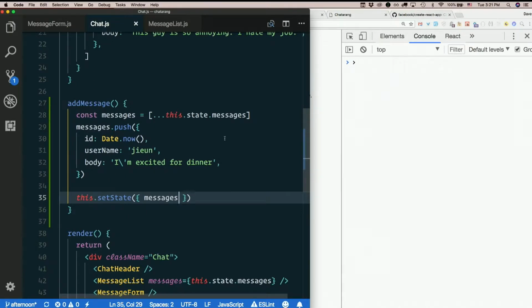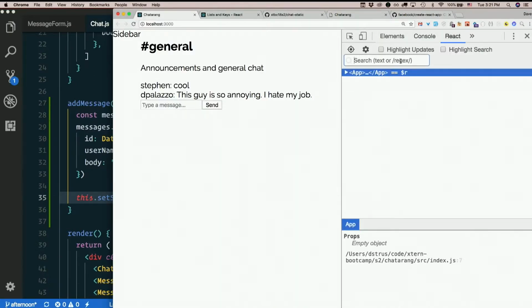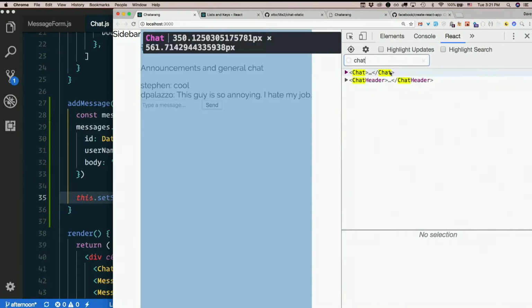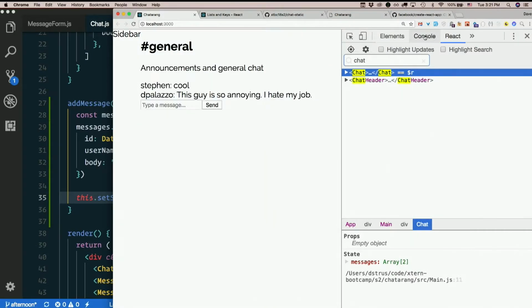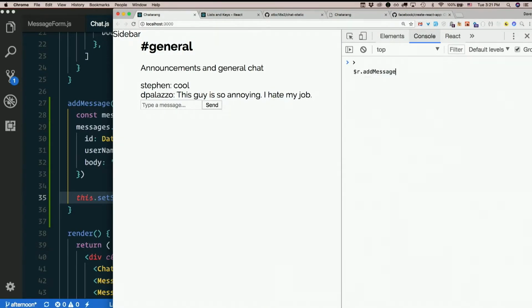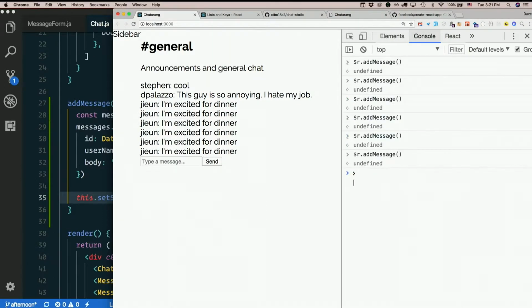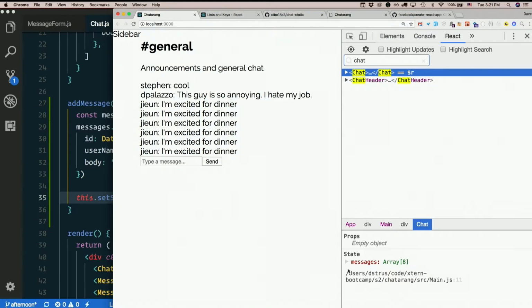So having done that, open our DevTools. I'm glad we tested that, since I forgot to set state. I'm glad we tested that before we did all that business of passing it as props and everything else. So let's highlight the chat component again. $R is there. $R.addMessage, open close paren. There we go. She's excited for dinner. Run it over and over. Back in our DevTools, if we look at this component, we see state now has 8 things in it, 0 through 7. Totally works.